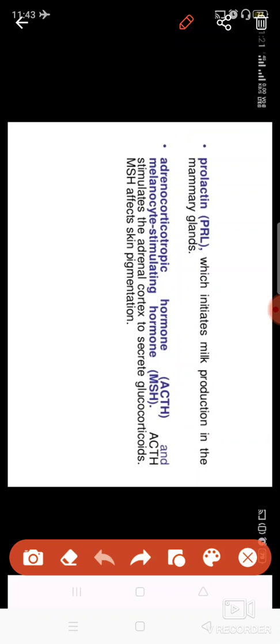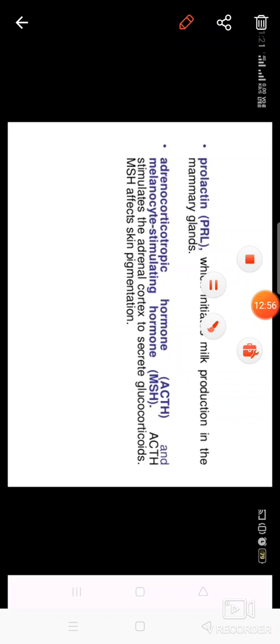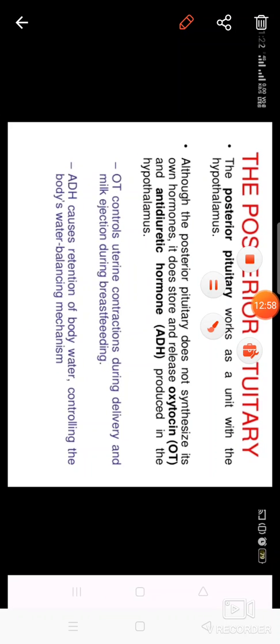Adrenocorticotropic hormone regulates or stimulates the activity of the adrenal cortex. Basically the adrenal gland has two parts, the medulla and the cortex. The cortex, the part which covers the adrenal gland, is controlled by this hormone. Now let us see the posterior lobe.